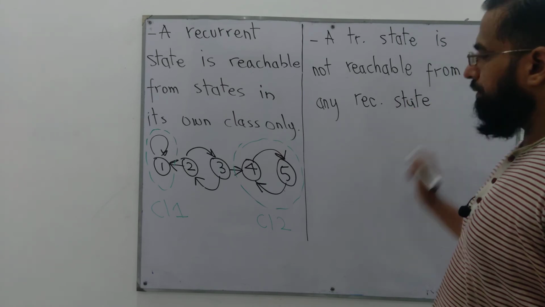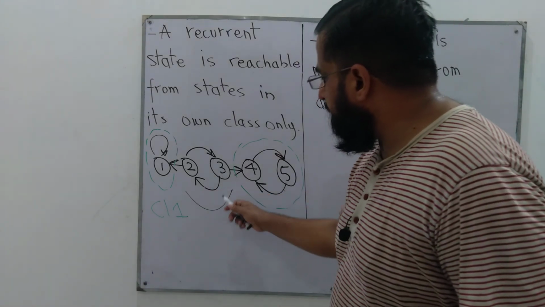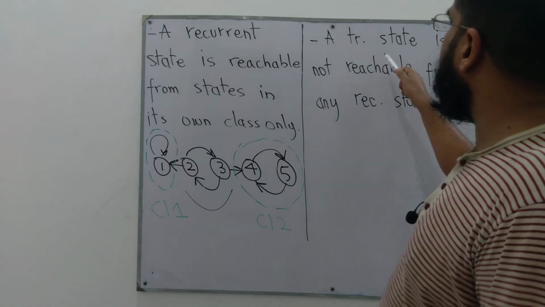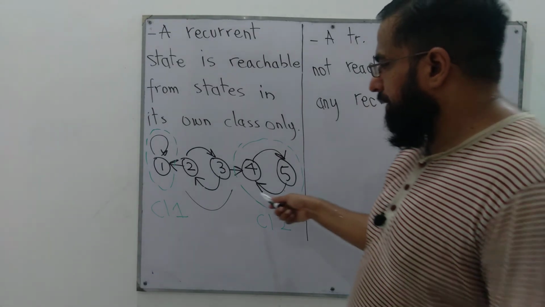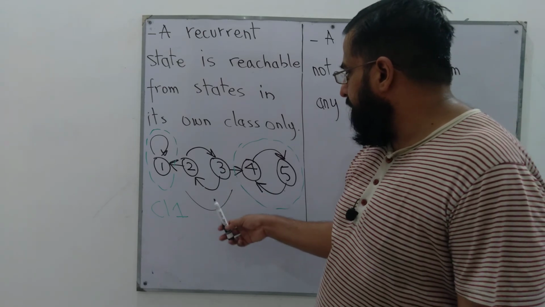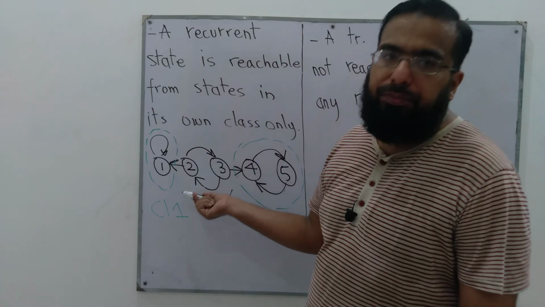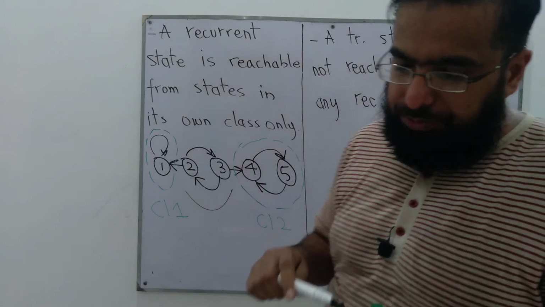We see that these 2 are transient states. They are not reachable or accessible from any recurrent state. However, we can reach a recurrent state from these transient states, but vice versa isn't true.